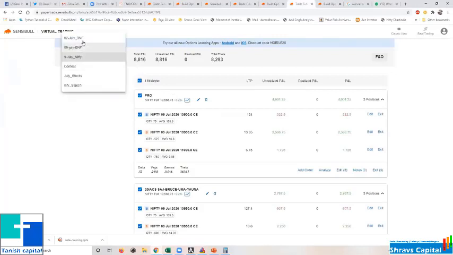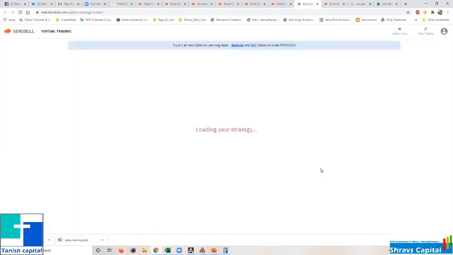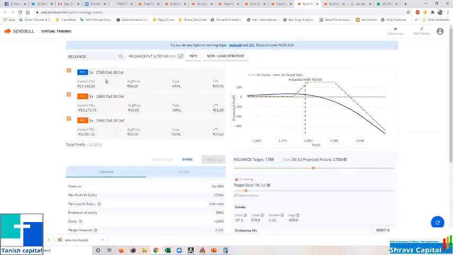So generally in July, I have taken a few in Reliance. I have taken a strategy like this. I'm not going to add here; from here, I'm just pulling what strategy I've taken. So here you can see the strategy. I've initiated long on the 1740 call. I have sold the 1800 call, 1 lot, and the 1900 call, 1 lot.